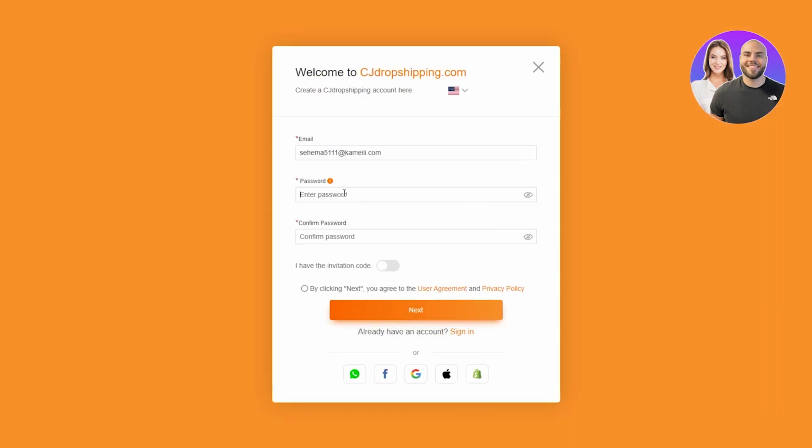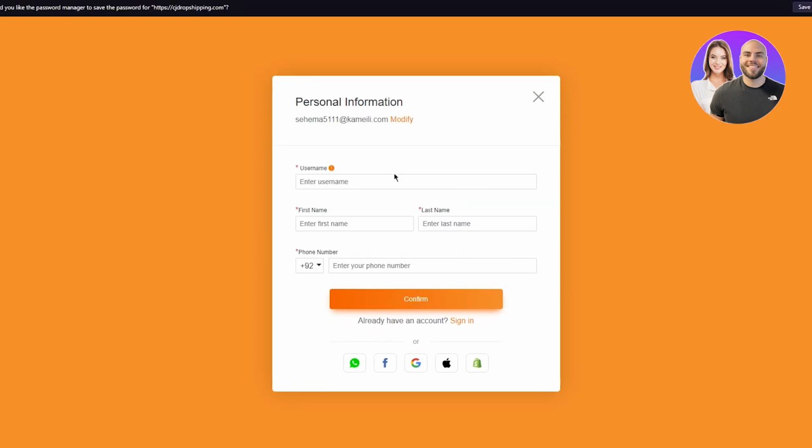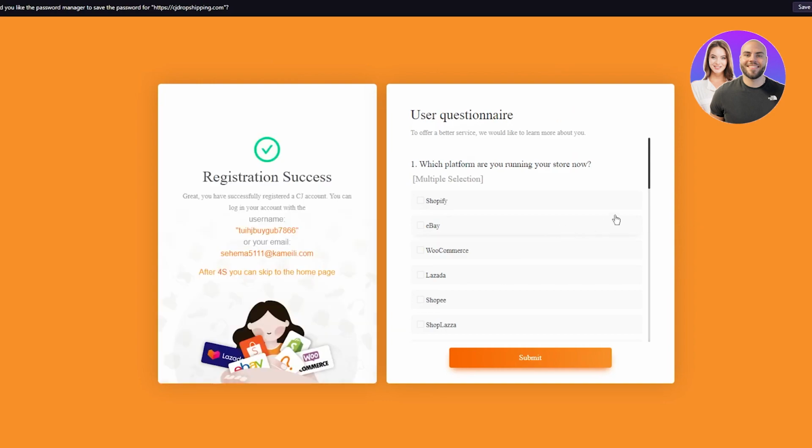Okay. Paste your email. Choose a strong password. Okay. There we go. Then we're gonna go ahead and confirm our password. There we go. And we're gonna do that and click on next. So now it's gonna ask you to enter your username. This could be anything random, to be honest. Just put that in. And you're gonna enter your name. You're gonna enter your phone number and click on confirm and continue.